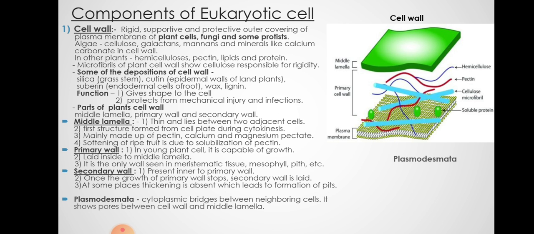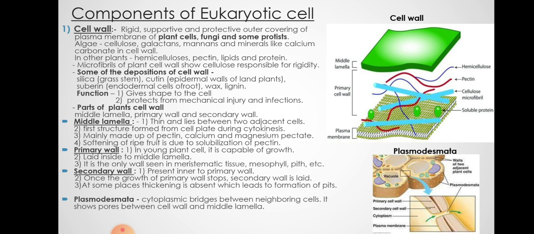Then plasmodesmata are the cytoplasmic bridges between neighboring cells. You can imagine the plant cell wall is very rigid and very thick. So in order to get communication between adjacent cells, there are cytoplasmic bridges between adjacent cell walls.